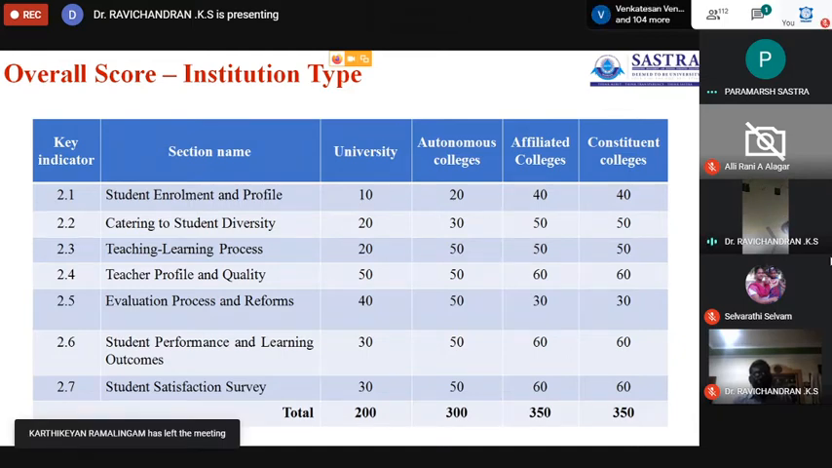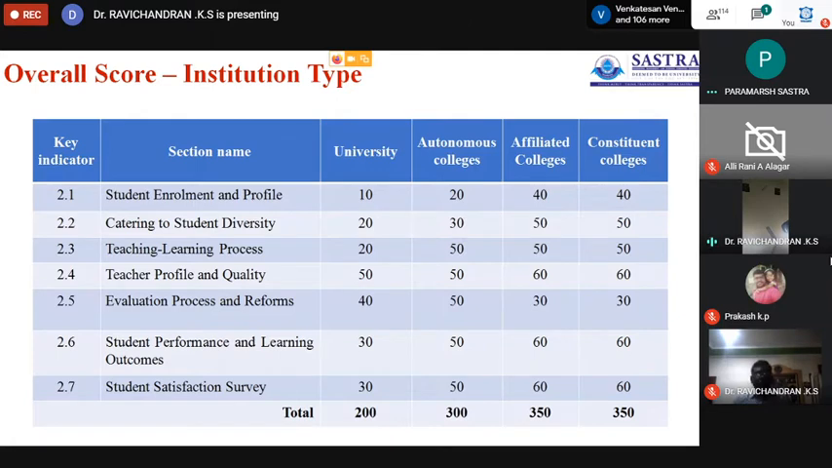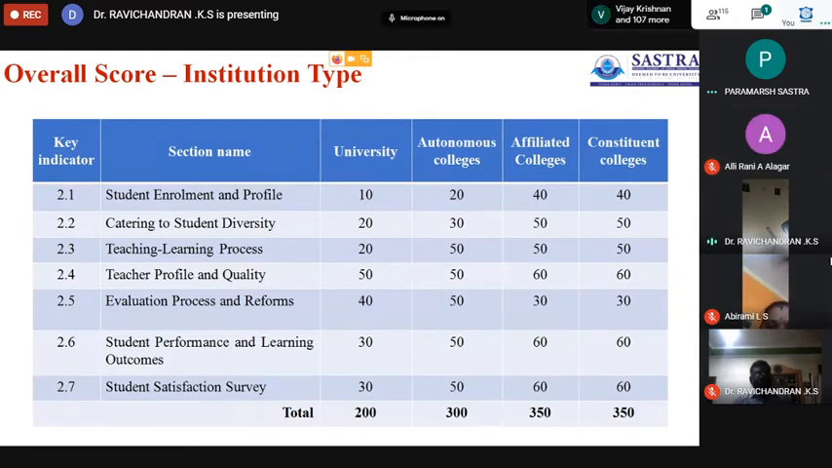In each heading, what information we need to collect, what information we need to upload, and how we will calculate the points, how we will calculate each subdivision of criterion 2. I will explain these one by one.